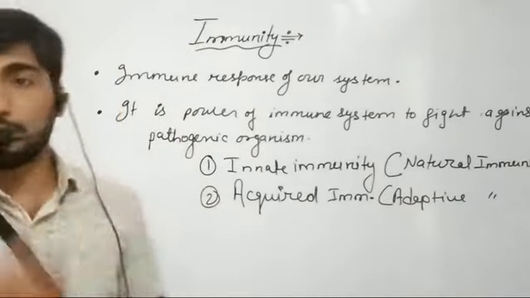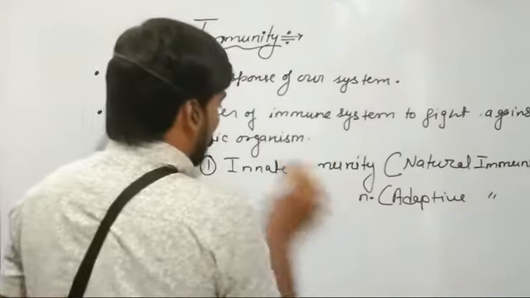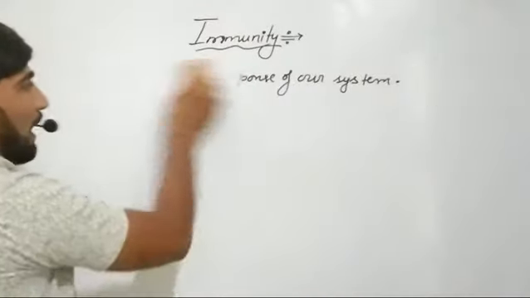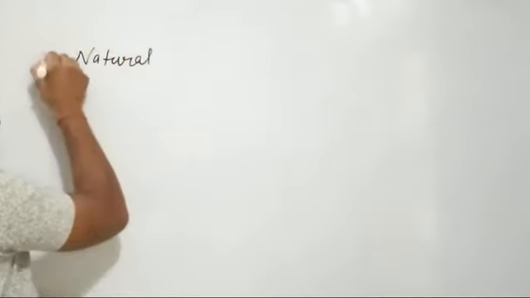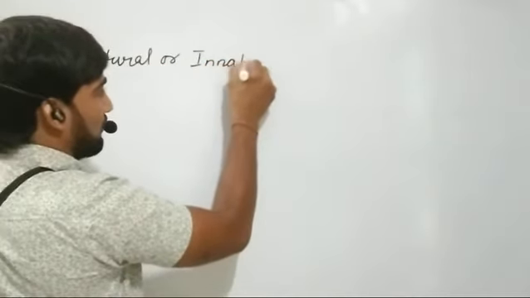Now we will discuss each of these immunities in detail. First we will discuss innate immunity, and then we will discuss acquired or adaptive immunity. So our next topic is natural or innate immunity.